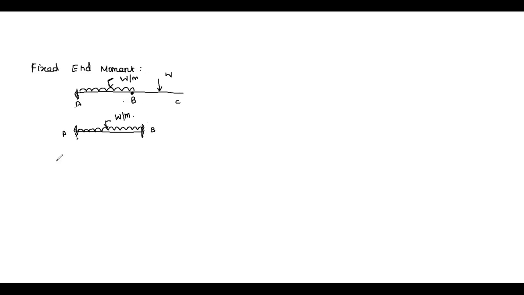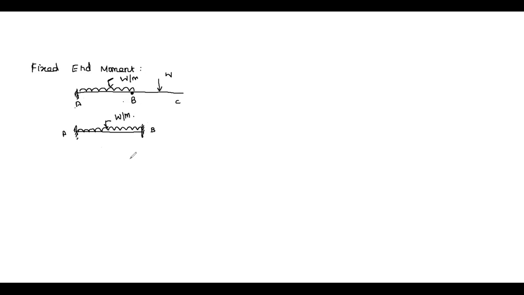Fixed end moment. So it is nothing but when there is a continuous beam, let it be A, B, C, subjected to some kind of loading. Let us consider it is subject to a UDL, and here it is subject to a point load. So fixed end moment is nothing but this: we will take an individual span, that is AB, and we will consider that the ends are fixed. Now, based on the loading conditions acting on the span, what will be the moment at the end?